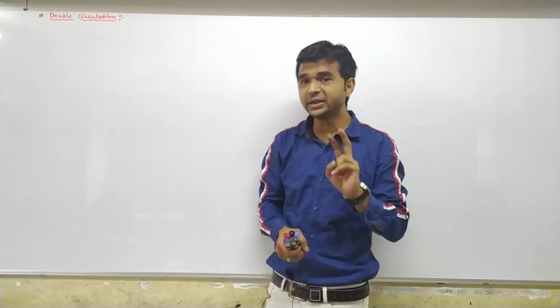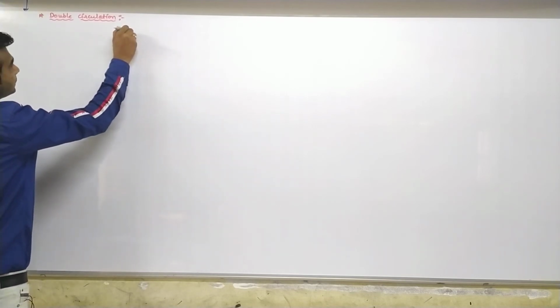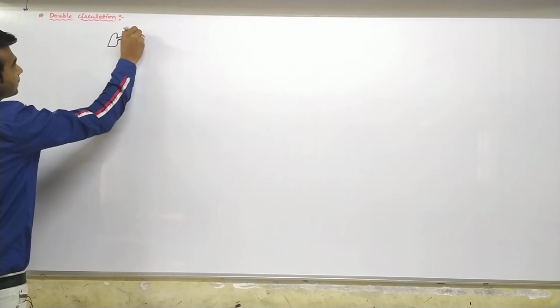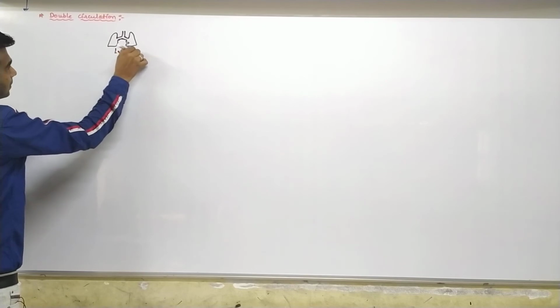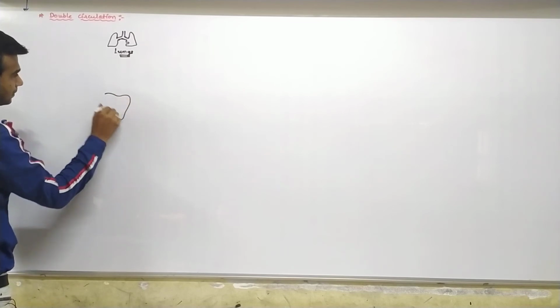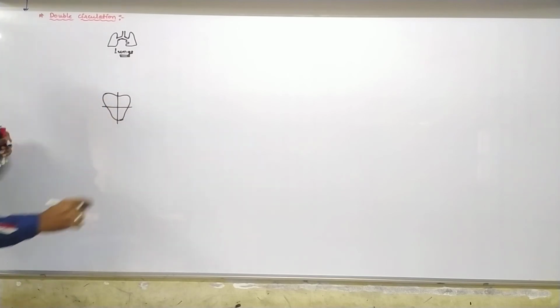So double circulation here is of 2 types, pulmonary circulation and systemic circulation. Let us discuss this. See here, first of all, we had already discussed this a little previously. These are the lungs. Okay, this is the heart.